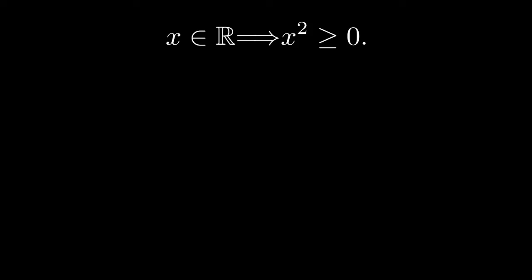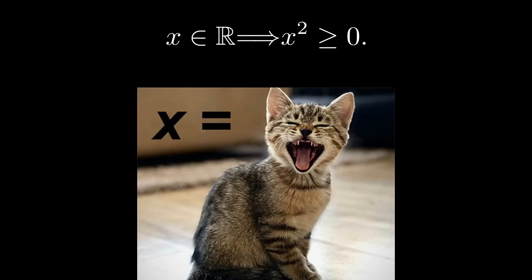Okay, what if x is not a number? What if x is a cat? Clearly, this isn't relevant to my theorem, so it's still true. The theorem is still true. Surely we can't say, well, if x is a cat, then the theorem has to tell us something. It just doesn't tell us anything. But it's still true.